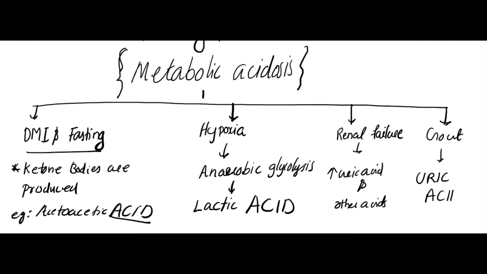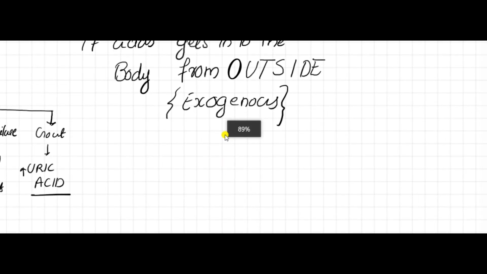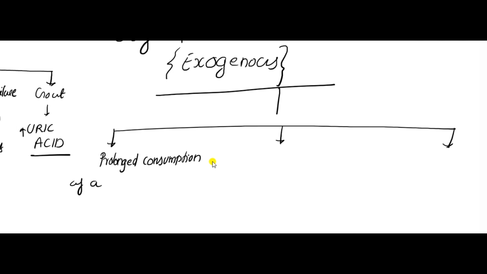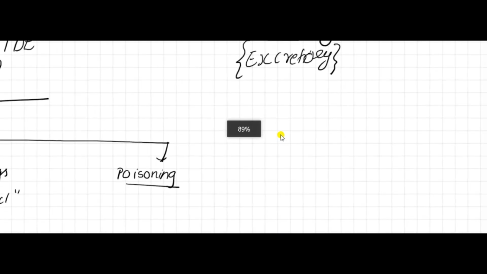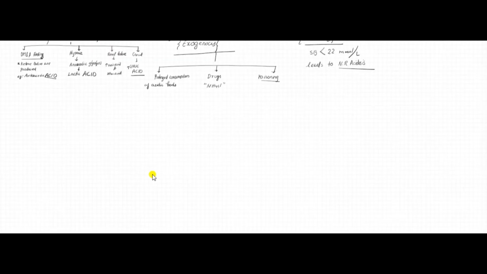In gout, uric acid will increase. Exogenous: prolonged consumption of acidic food, drugs like ammonium chloride, and poisoning. And in excretory, bicarbonate is less than 22 millimole. The bicarbonate is lost. It leads to non-respiratory acidosis.